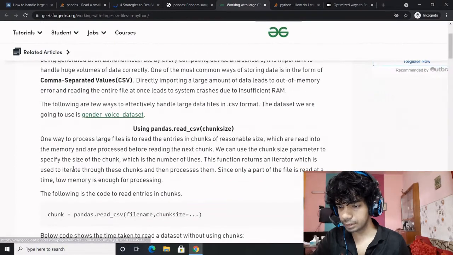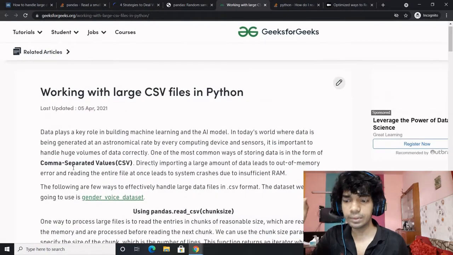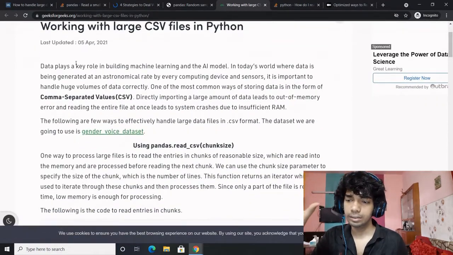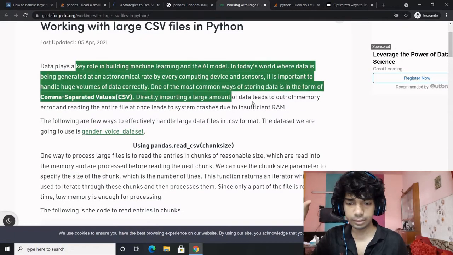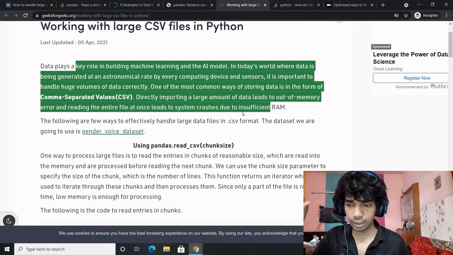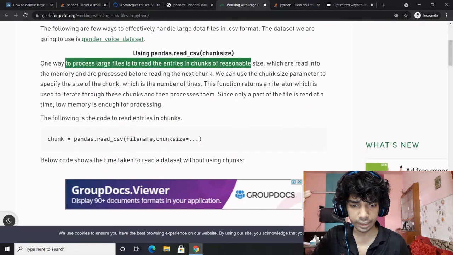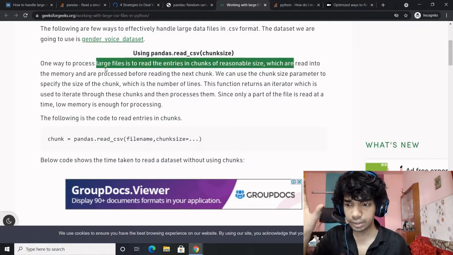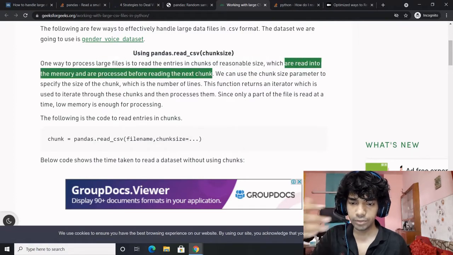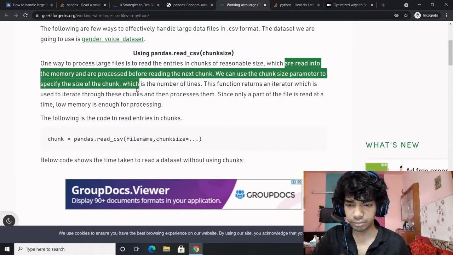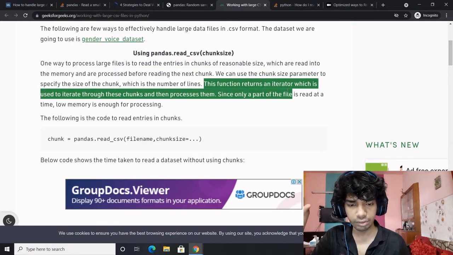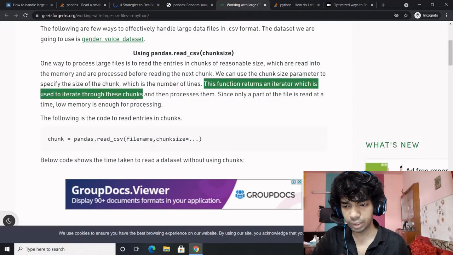So the first method being proposed over here is, data plays a key role in this. Directly importing these out of memory. One way to process large files is to read the entries in chunks of reasonable size, which are read into the memory and are processed before reading the next chunk. We can use the chunksize parameter to specify the size of the chunk, and this function returns an iterator which is used to iterate through these chunks and then process them.